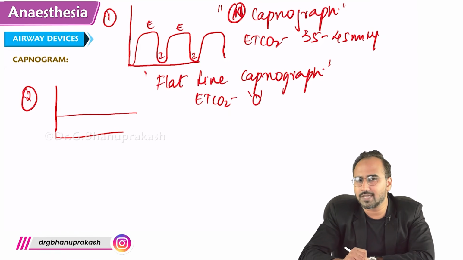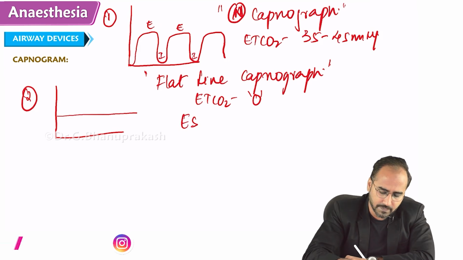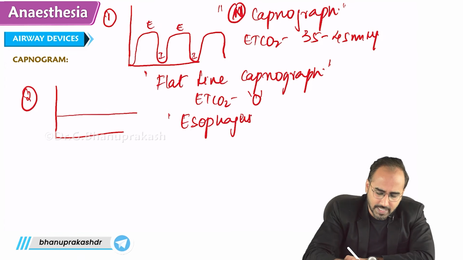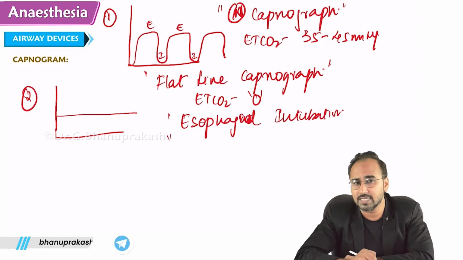When do you see this flat line capnograph or EtCO2 value of 0? When you are in the esophagus. Very good. That is, esophageal intubation. In cases of esophageal intubation, you will see a flat line. Apart from esophageal, any other case?